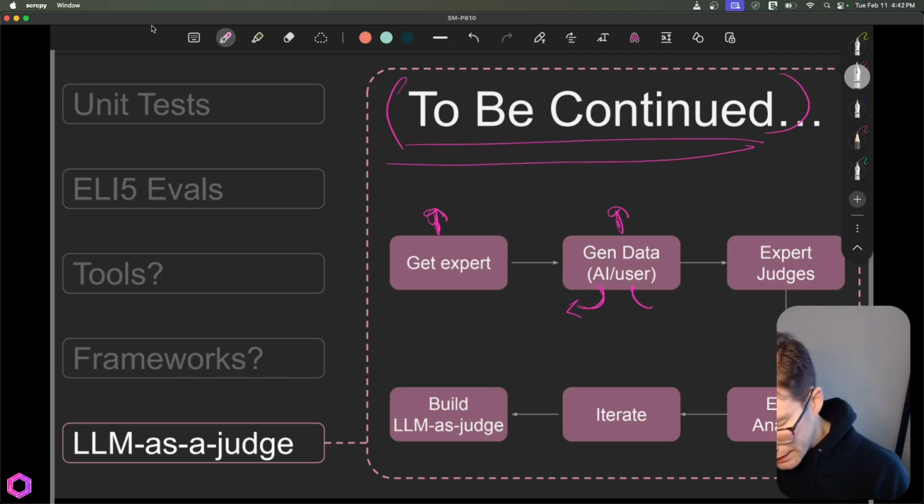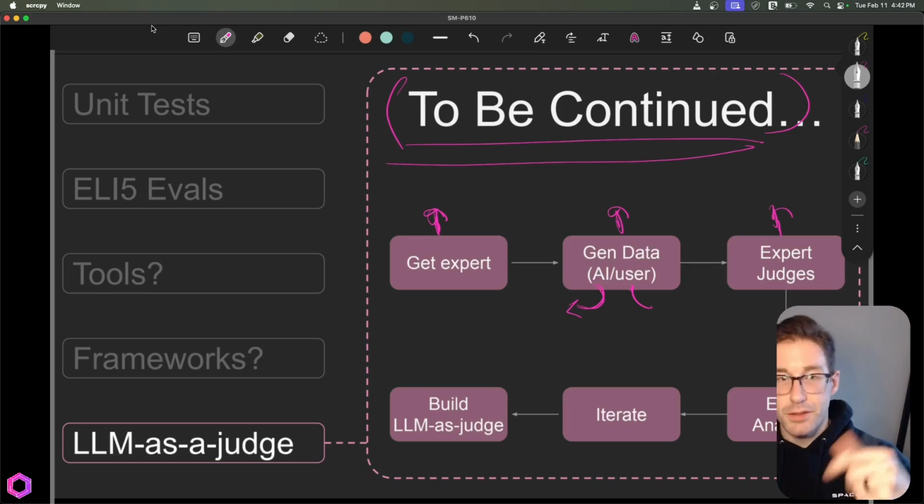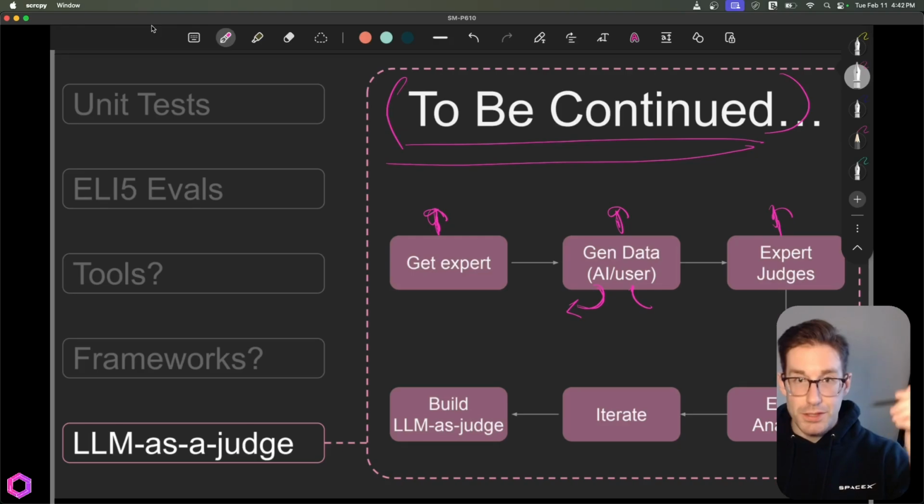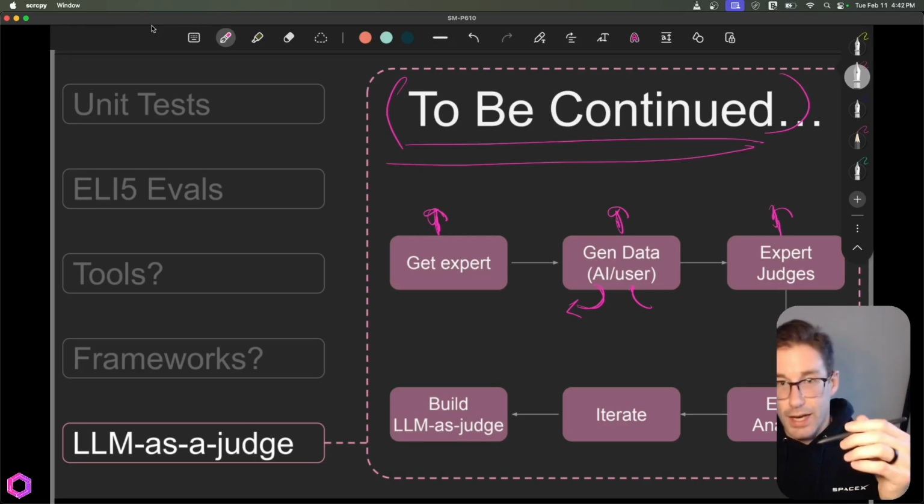Once we've done that, then we'll have our expert judge the LLM's responses. So we're going to have it go through the process of answering these questions in those scenarios to see what happens. And as we do that, the expert's going to go through and judge, okay, was it good? Was it bad? Was it accurate? Was it not? Was it relevant? Was it not? Things like that.